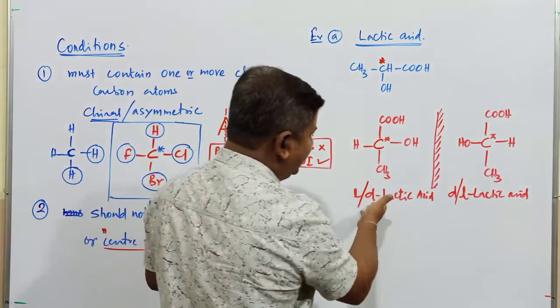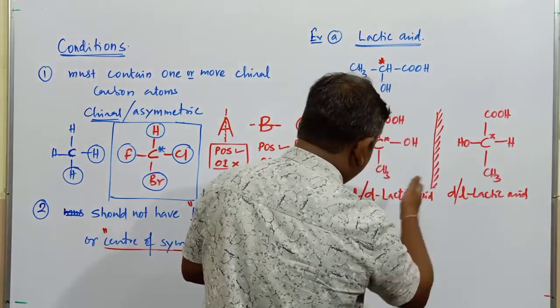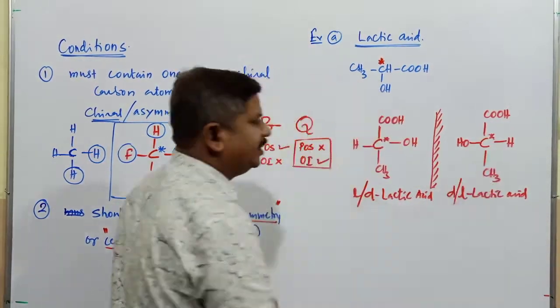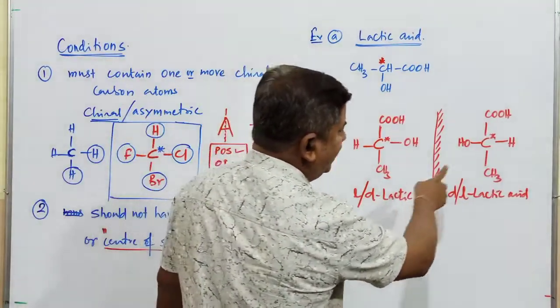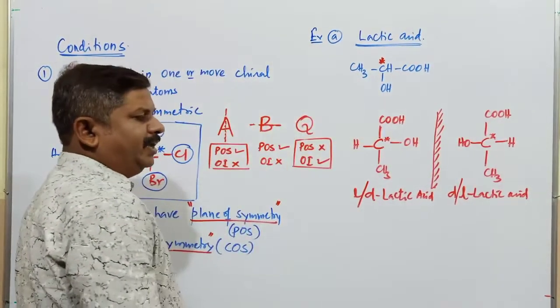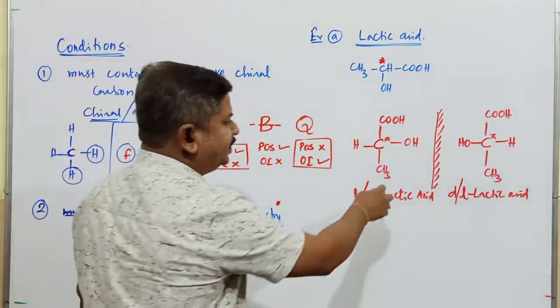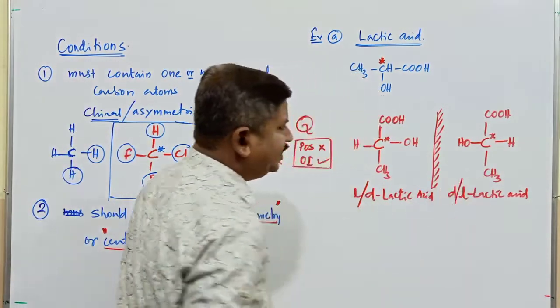You can say either this one is D or this is L. If this becomes L, this becomes what? D isomer. So totally, one of the compounds is going to be dextrorotatory and the other, the mirror image, is going to be the levorotatory compound. So these two are mirror images of each other.